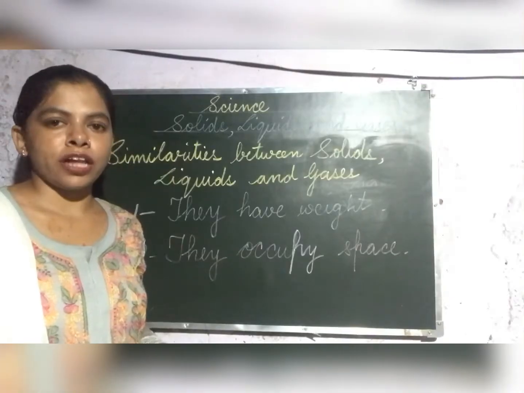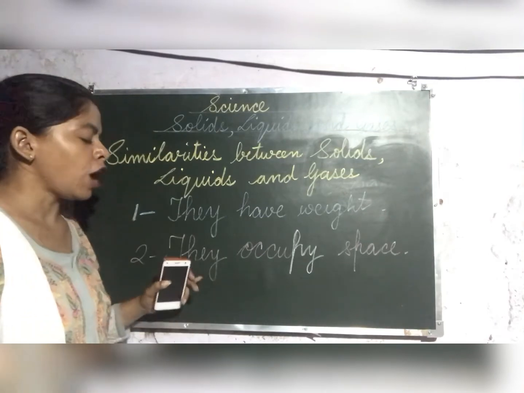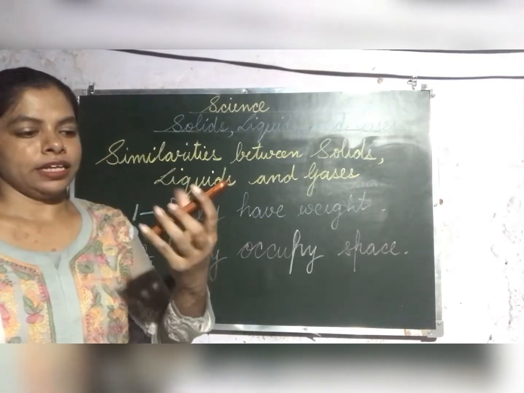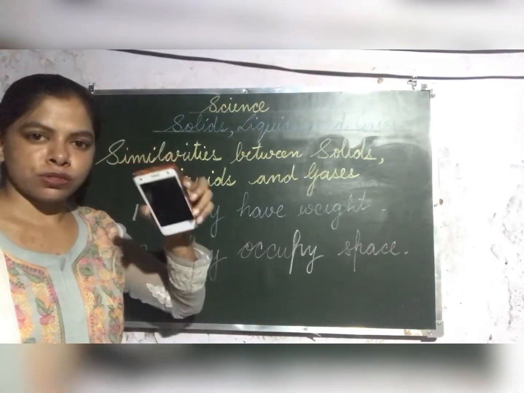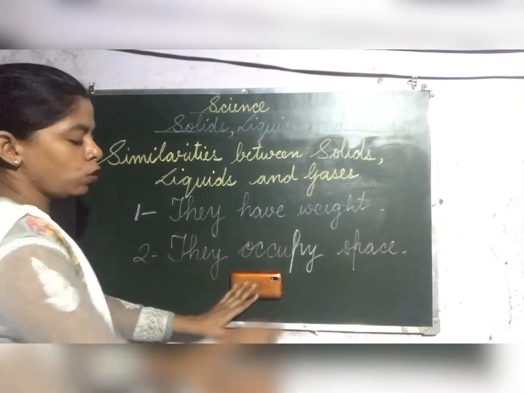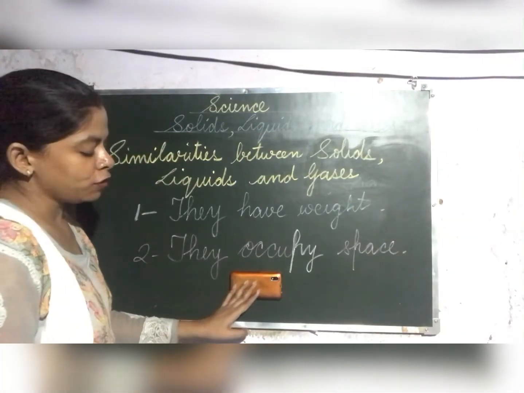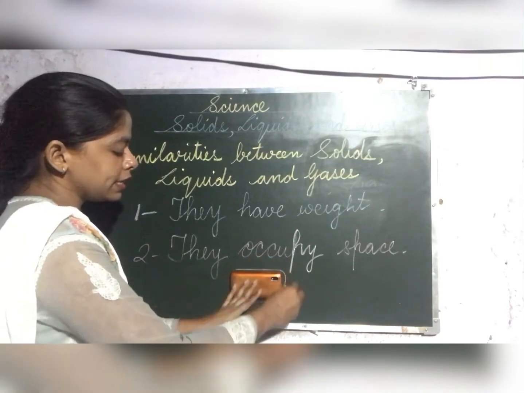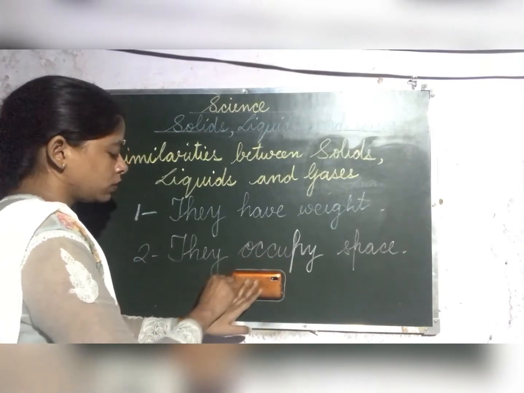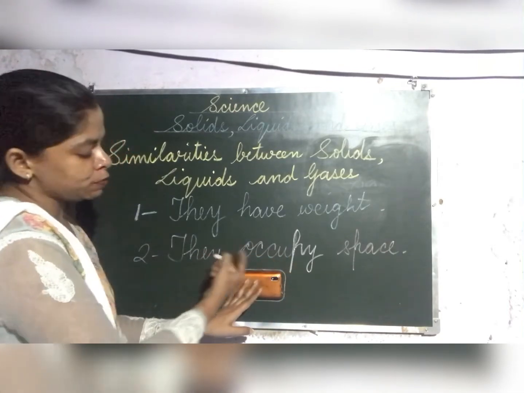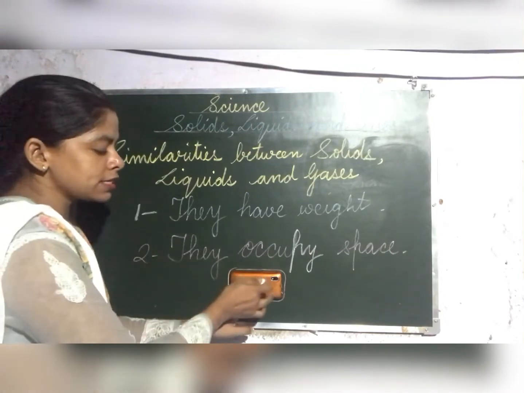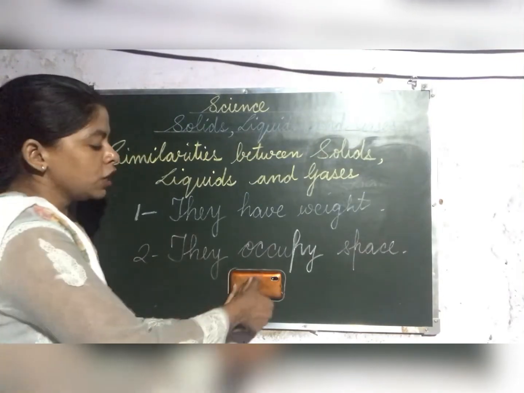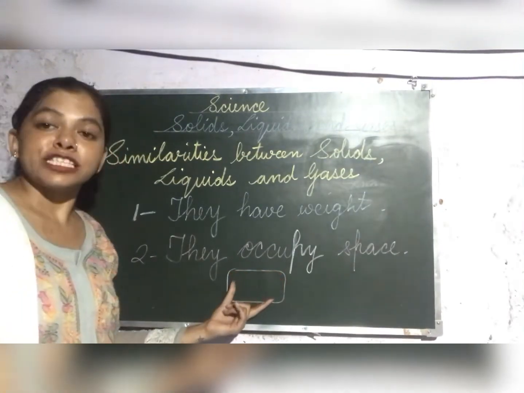Now children, I'll show you the example of how matter occupies space. Children, I am having a phone in my hand, phone is solid. Now I have kept the phone on the blackboard. This phone has taken this much place of the blackboard. Can you see this much part of the blackboard? No. Why? Because it is covered with the phone. This proves that solid occupies space.